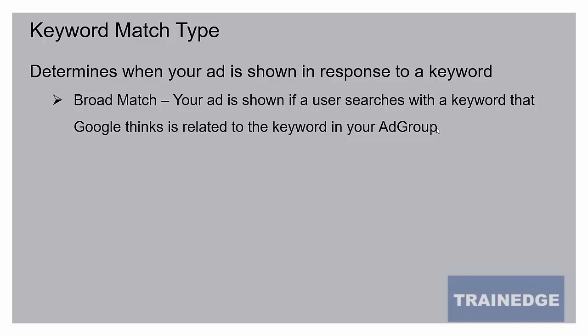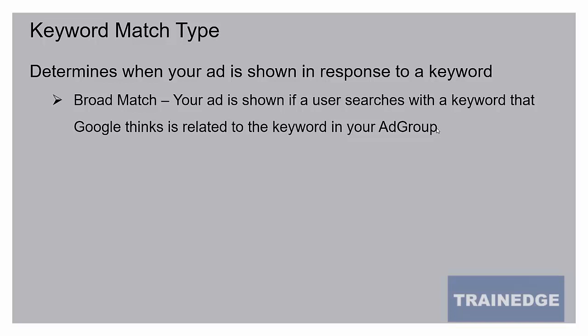For example, let us say you run an ad for digital marketing course. You're targeting the keyword digital marketing course and you set your match type as broad match. Your ad will be shown to anybody who is searching Google for anything which has digital or marketing or course in the keyword. For example, if somebody is searching with Excel course, your ad might be shown.